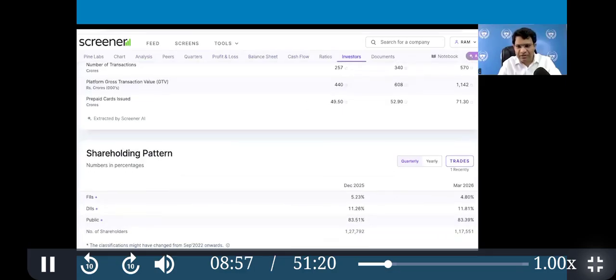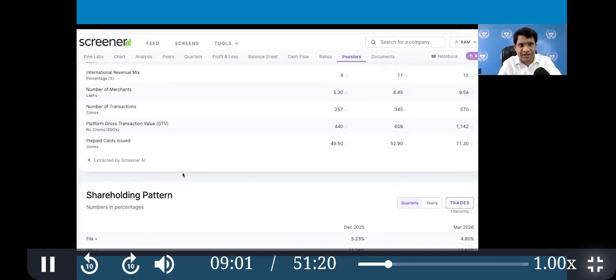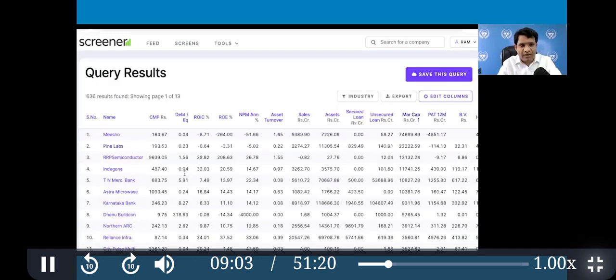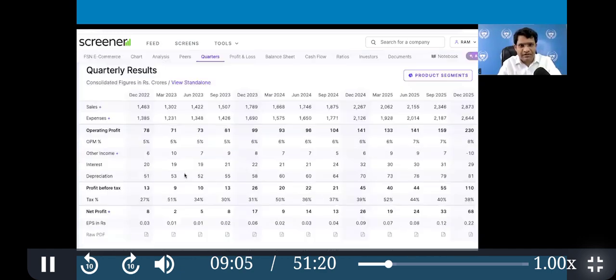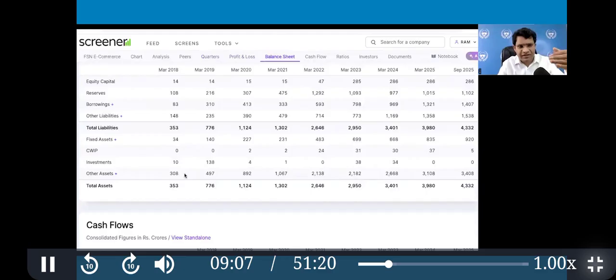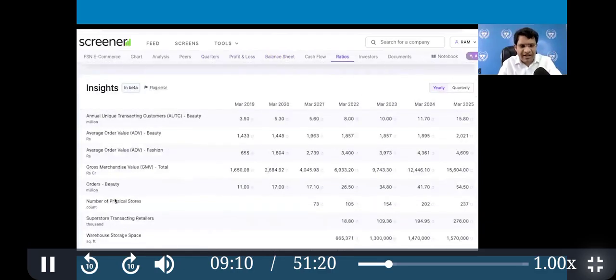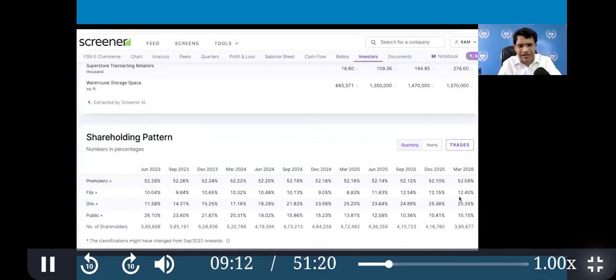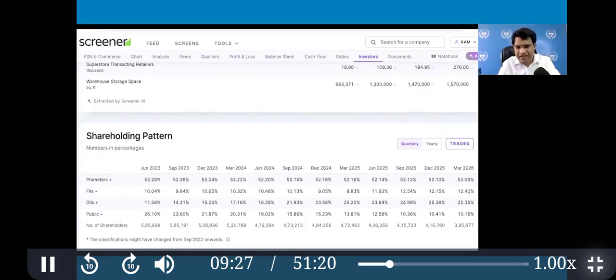Okay, 83%. Now you may say why DII is there, they might have been trapped. But on shareholding, you have to see that DII shareholding is there. Increasing FII DII holding is a positive sign. Okay, so the FIIs are increasing, but this data is available every 3 months. So it's delayed data, but nevertheless, you can see the trend over the period that FIIs and DIIs are investing and public shareholding is less.